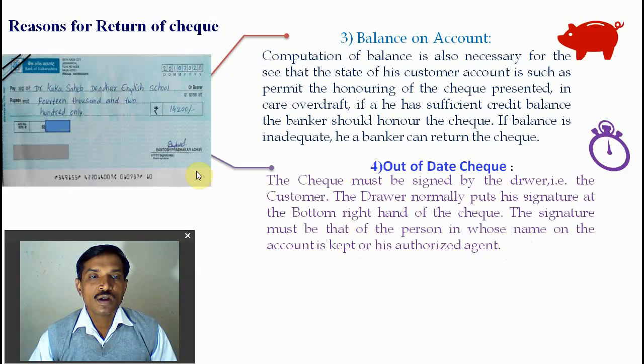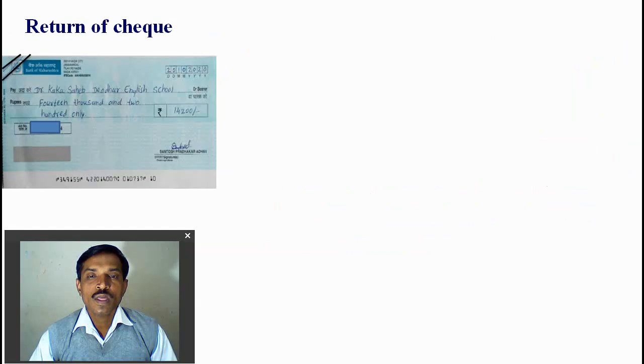So here the person's name is given and the signature of that person is necessary. So date is important. The maturity of the check is 3 months. After 3 months it becomes a stale check. So for the outdated check, the bank can refuse the payment.